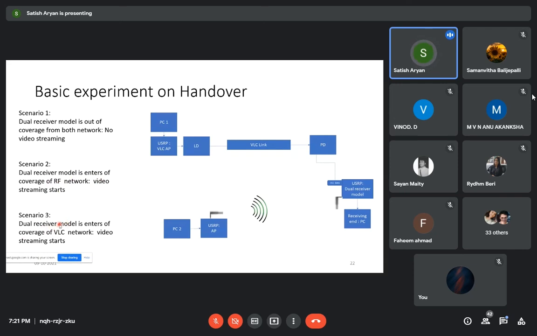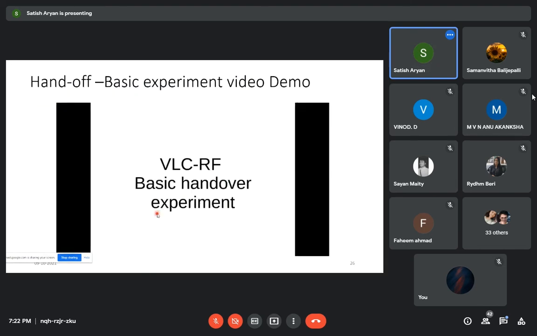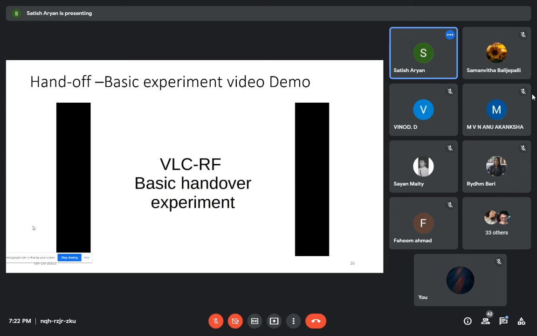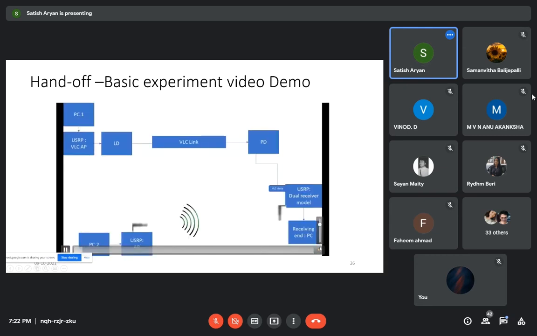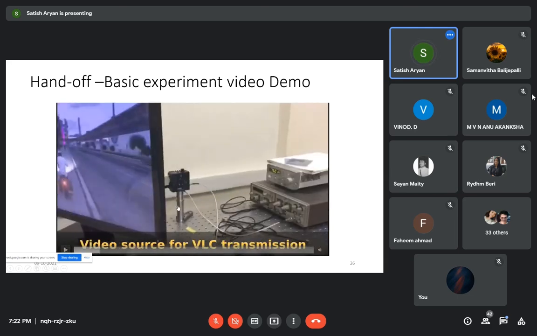I'll demonstrate with a video. I think this is visible. So this is the block diagram. Here we have a laser setup, which is acting as one of the transmission paths.